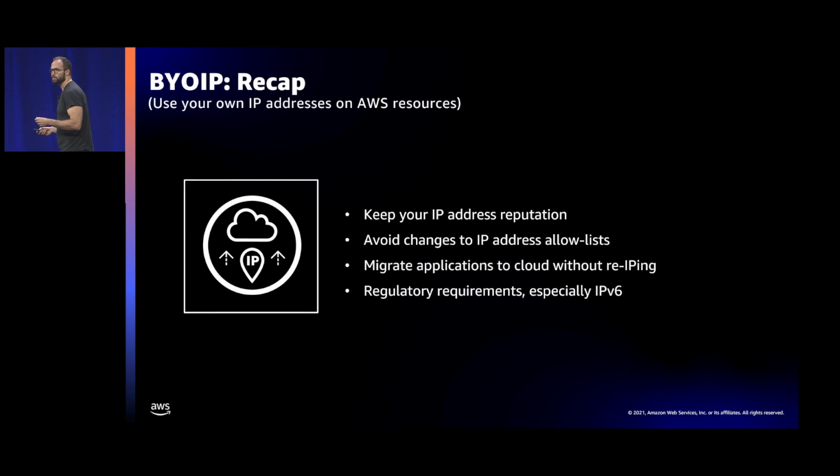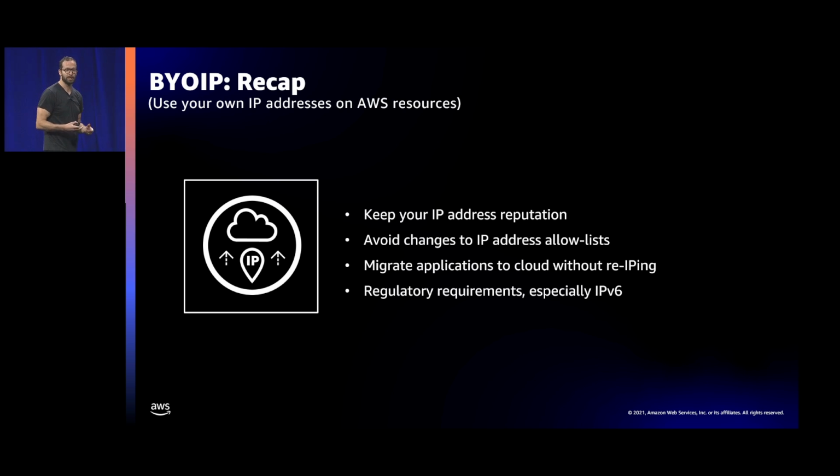Bring your own IP is a feature we launched in 2018. Actually, Shravan was part of the team that launched it. It allows you to bring your own IPv4 and IPv6 public space into AWS and assign it to resources you run in AWS, and then have AWS advertise those IP address blocks on your behalf.